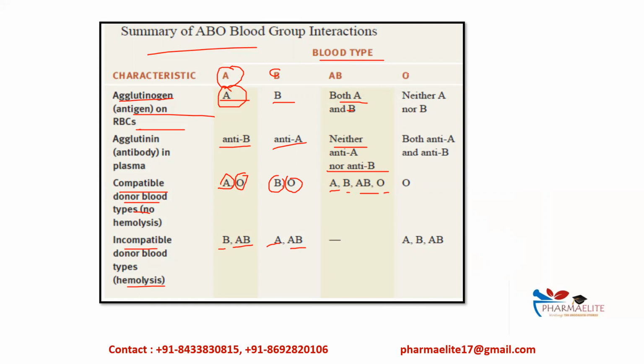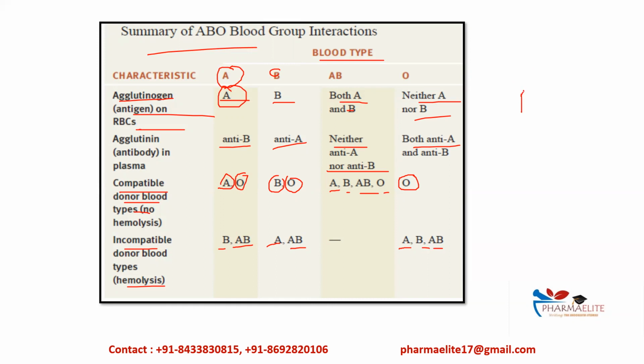Then we have the O blood group. It will have neither A nor B antigen, but it will have both antibodies, anti-A antibody and anti-B antibody. The compatible donor will be only the O blood type group, and the incompatible donor blood types will be A, B and AB. So I will explain this with one example.